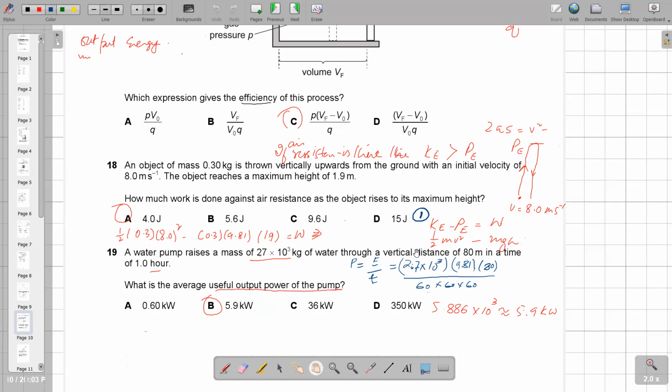Question number 19. A water pump raises a mass of 27 into 10 power 3 kilogram of water through a vertical distance of 80 meter in a time of 1 hour, right? What is the average useful output power of the pump? We need to first find the energy. Energy is mgh, where m is the mass, g is 9.81 and h is 80, and this energy works for 1 hour. So 60 into 60, converting into minutes and then seconds, is 3600. After calculating, we will get 5.9 kilowatt.